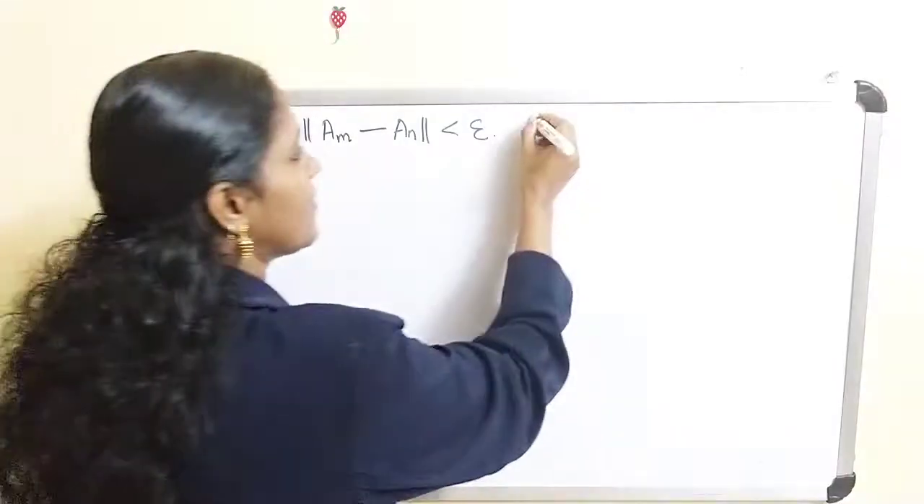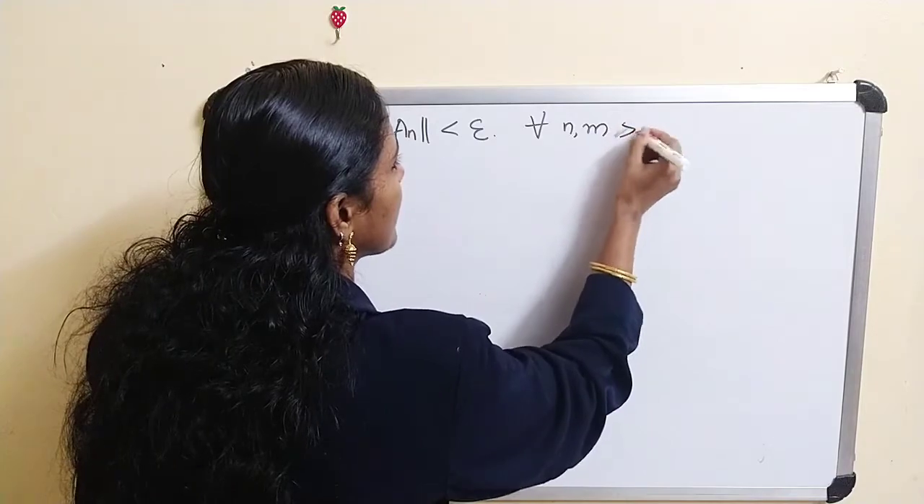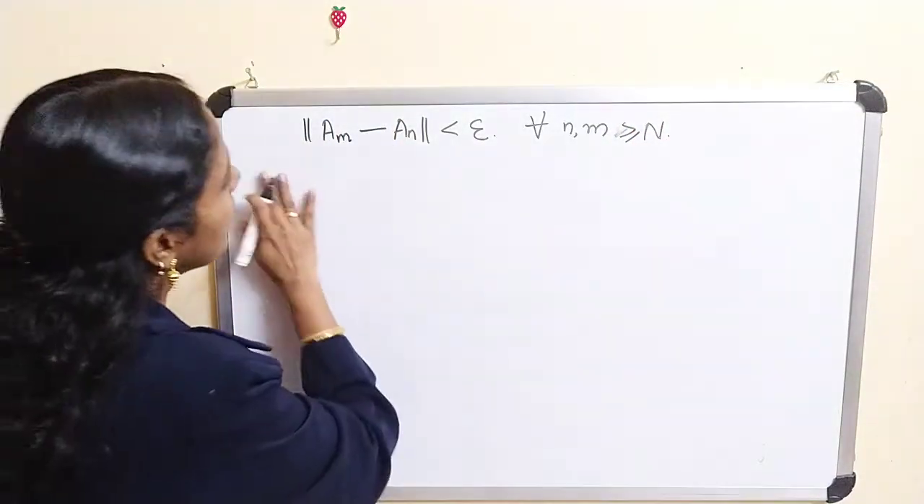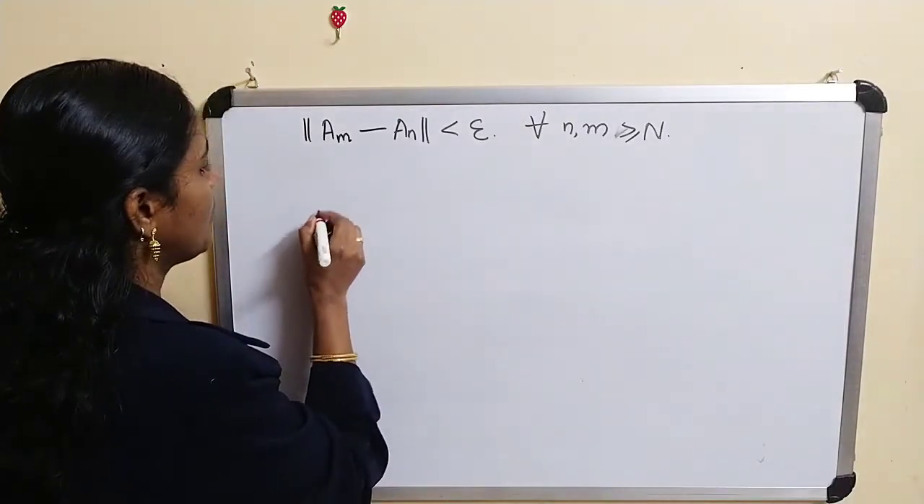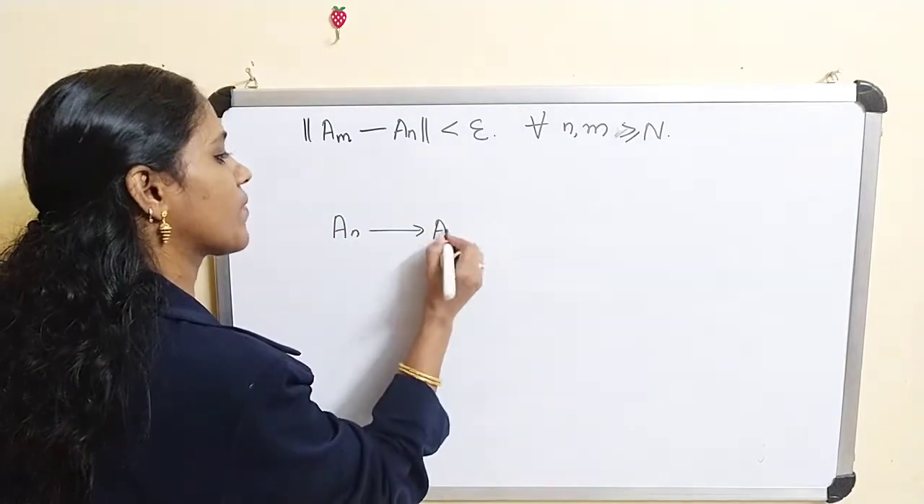Okay, for every n, m greater than or equal to N. Okay, now we are going to prove A_n converges to A.